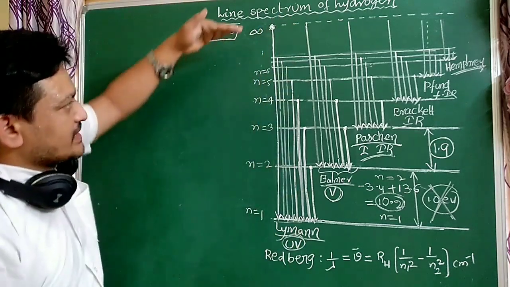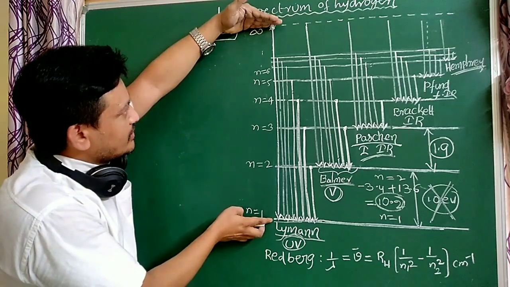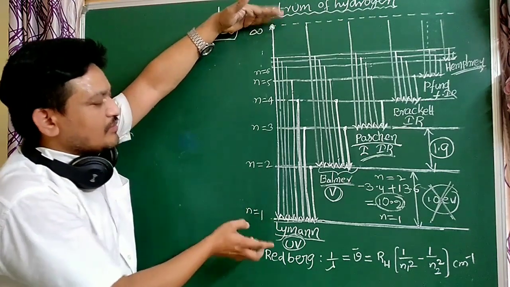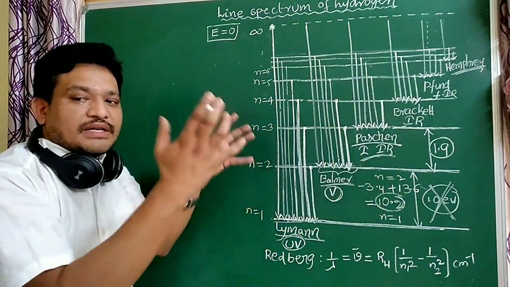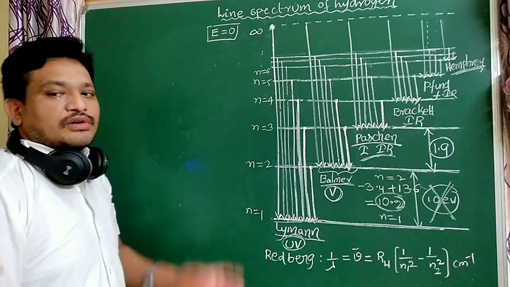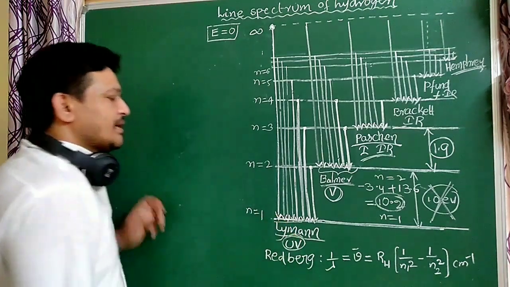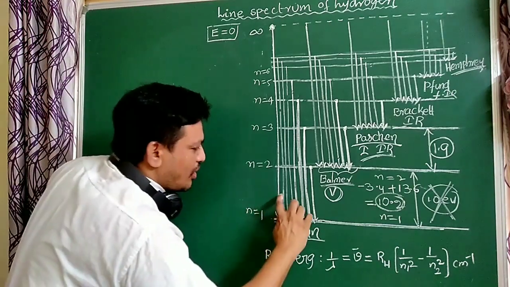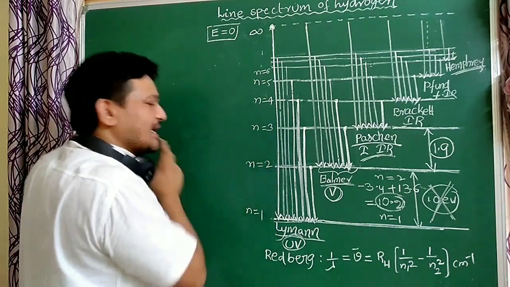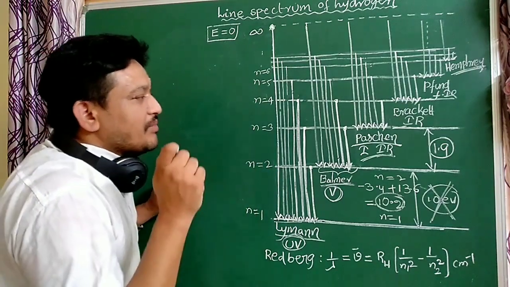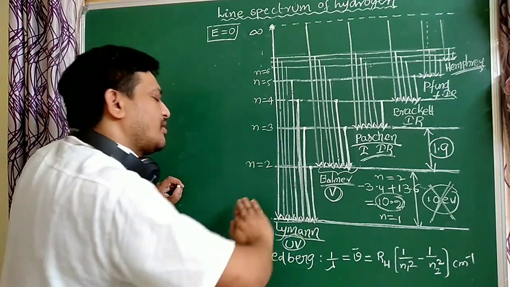Because the distance is more here. This one has very high energy, this one has very low energy, and the difference between the two energies gives a large value. So the last line has more energy. When compared to all the remaining Lyman lines, the last line, or limiting line, has more energy.